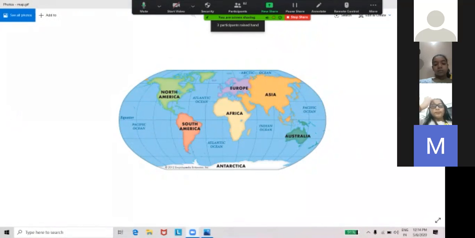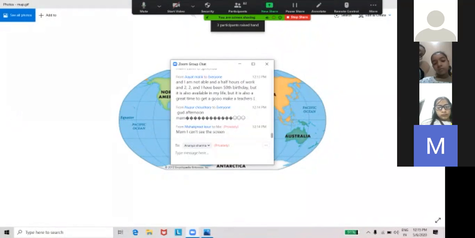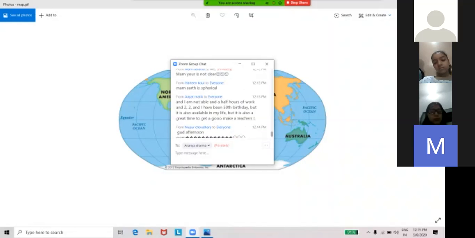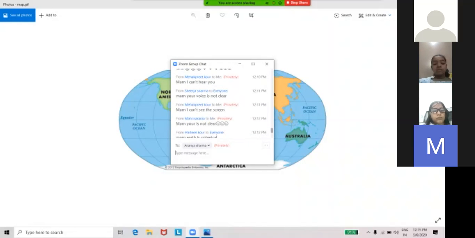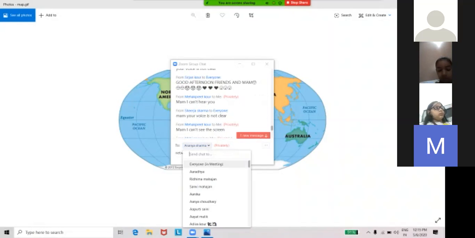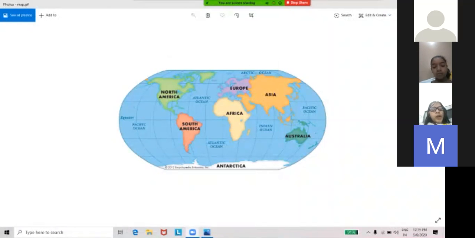Just see carefully. There are the oceans and the continents. So first we'll come to the continents. I will start with the continents. They are big land masses. Continents are big land masses, big land. So there are 7 continents in the world. This is the world map, and there are 7 continents in the world.